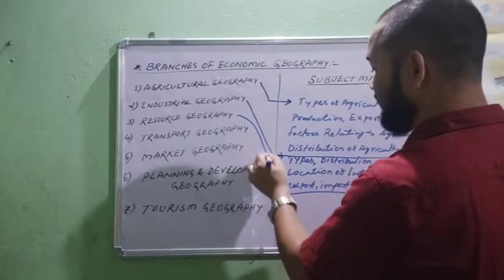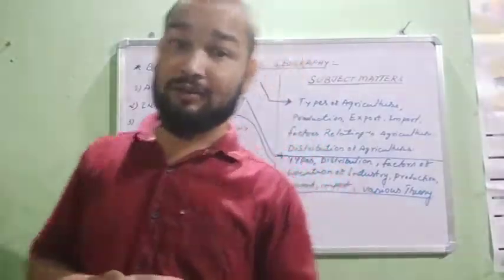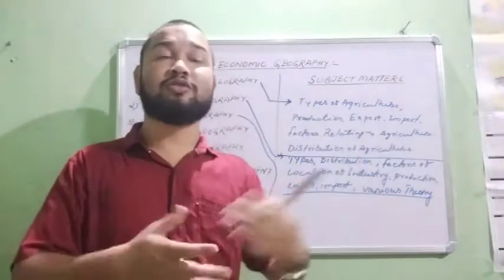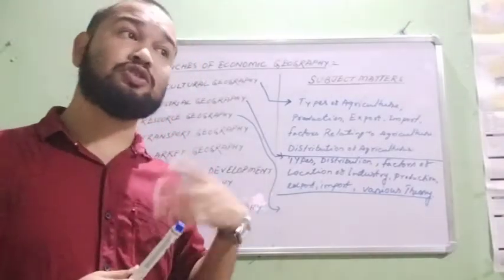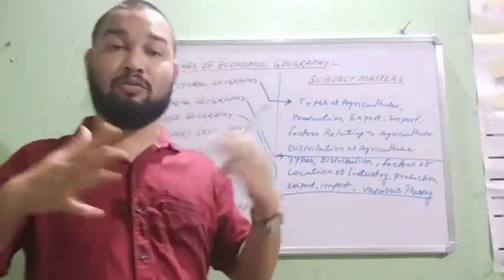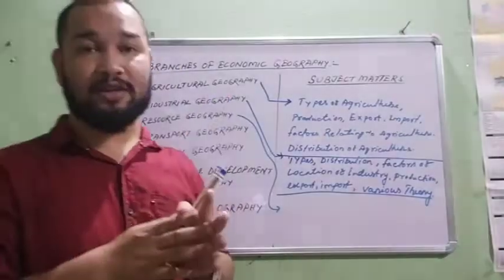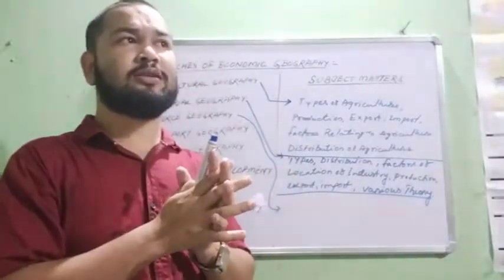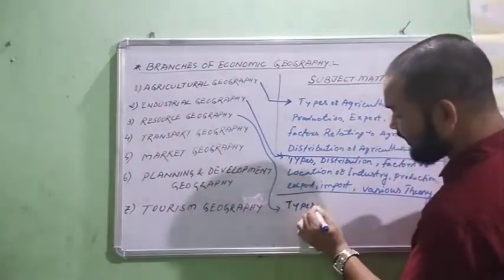Next one is resource geography. It is also important. Without resources, human development and human activities cannot run. So for human development, we need resources. Resource geography basically studies the different types of resources, how they are distributed over the globe, and where they are basically found. It includes resource conservation and resource utilization. It also includes types and distribution of resources.